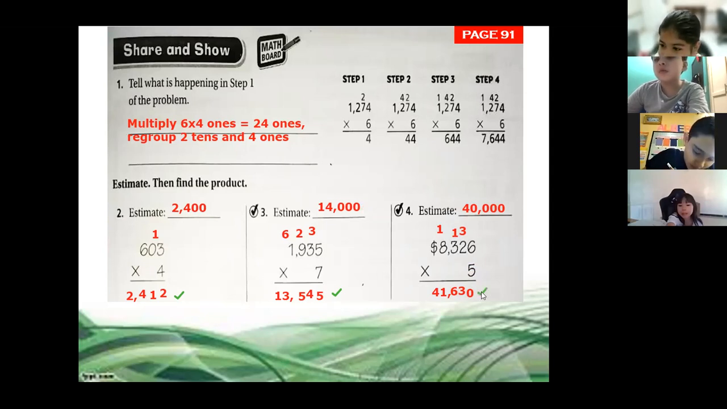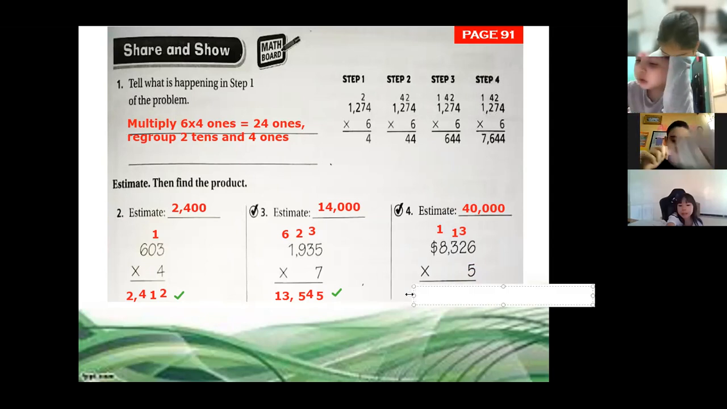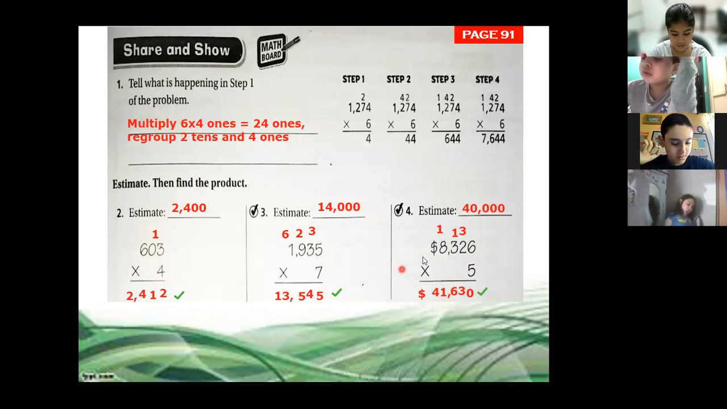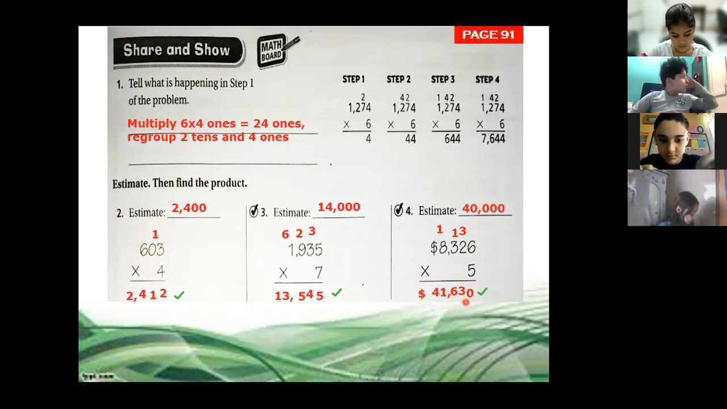41,630. That's right. And dollar. Let's write down the sign of the dollar here. So that is the answer. Remember that 8 times 5 is 40, but we are adding the 1 that we regrouped, so it's 41. We copy 41 because we don't have more digits to multiply. We just have 4 digits. So we write down 41,630.